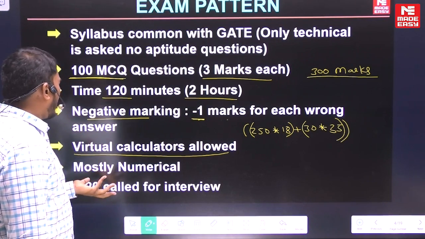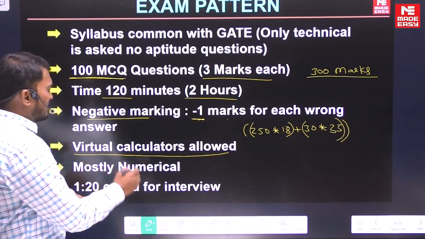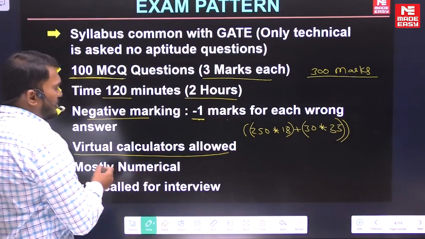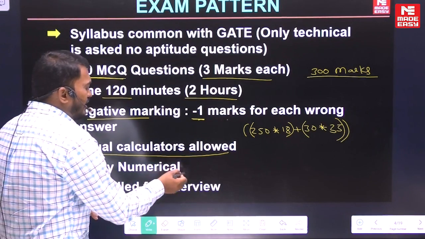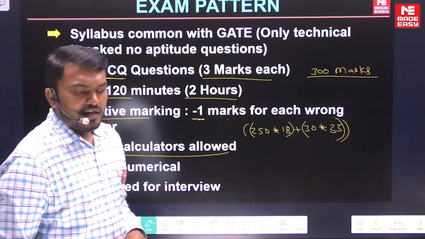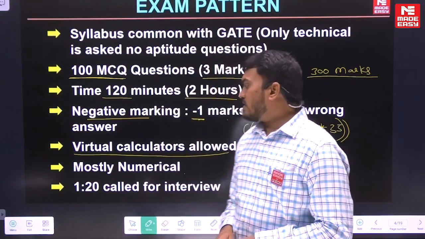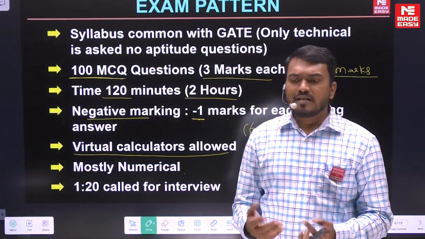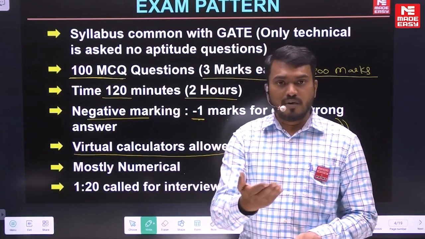Any questions you have, and this is not applicable for us, maybe for other branches numerical questions are asked, but with respect to computer science, some theoretical questions are also there, because there are some subjects like computer organization, operating system, and some theory concepts also in computer networks.